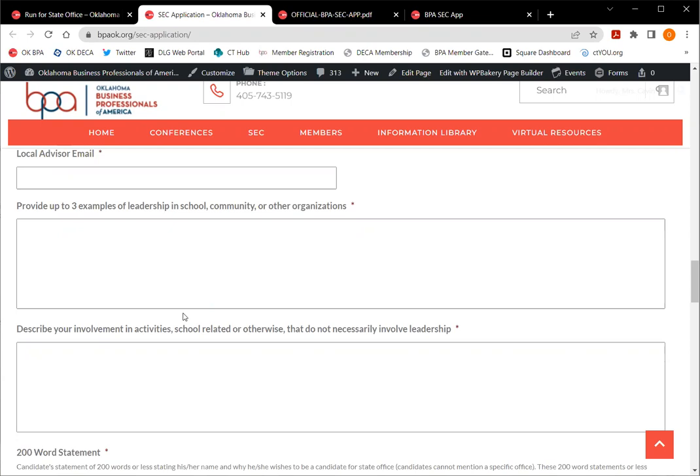So type it all out in a Word document. You can split your screen. You can have one thing on one screen and the other on another. You could even write it out. But I do recommend putting this somewhere else so that someone, your local advisor, can look at it. Maybe someone close to you can look at it, things like that, to proof it, make sure it's good. And then you can copy and paste it into this online system and hit submit.